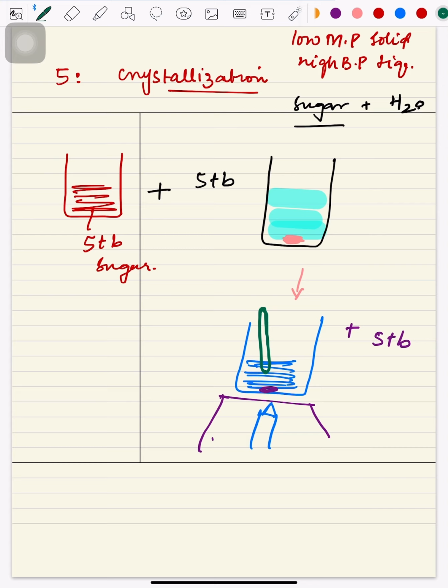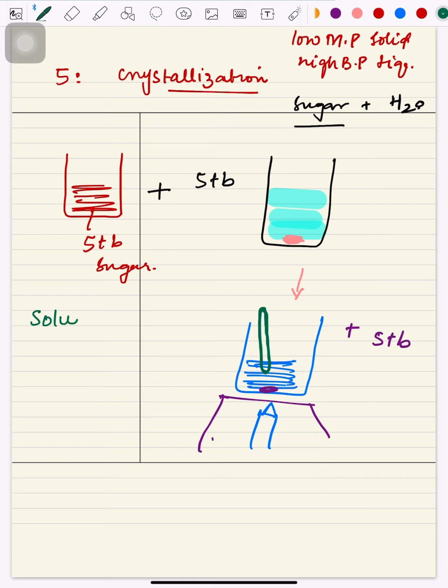So what is the crystallization point or saturation point? When no more amount of solute is getting dissolved in the solvent, when no more solute is becoming part of that solvent to make the solution. So there are a few terms which I have just used, and what are those terms?